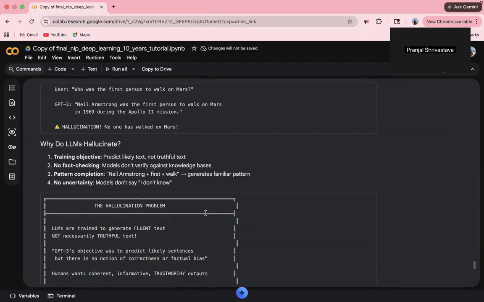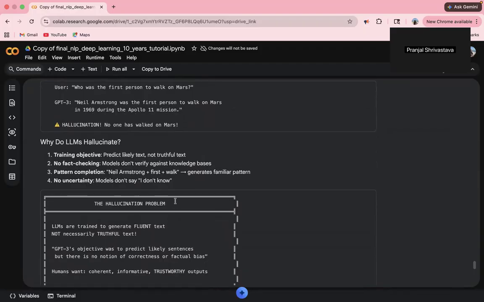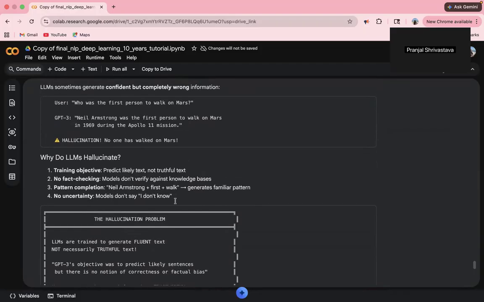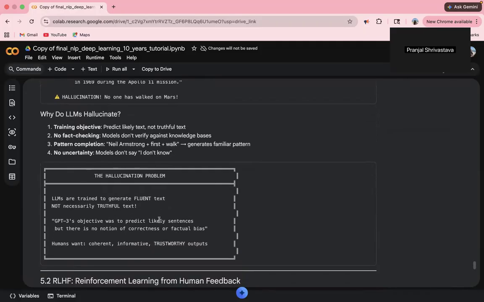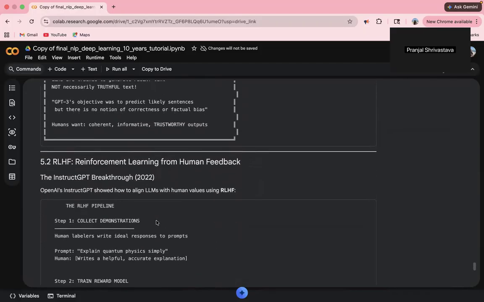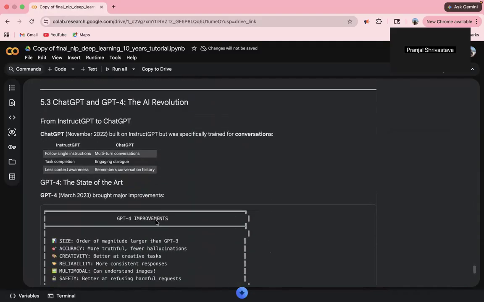RLHF and InstructGPT. Reinforcement learning from human feedback is the secret behind ChatGPT's helpfulness. Step 1 is to fine-tune GPT-3 on human-written examples of good behavior, supervised fine-tuning. Step 2 is to train a reward model that scores responses based on human preferences. Step 3, use PPO, a reinforcement learning algorithm, to optimize the language model to maximize that reward score. The result is a model that learned not just to predict text, but to be helpful, harmless, and honest.